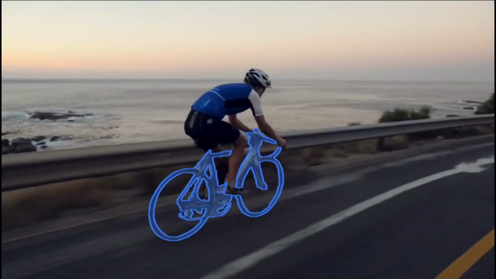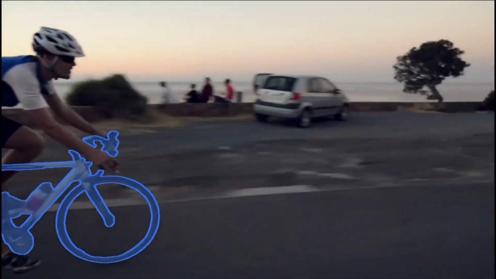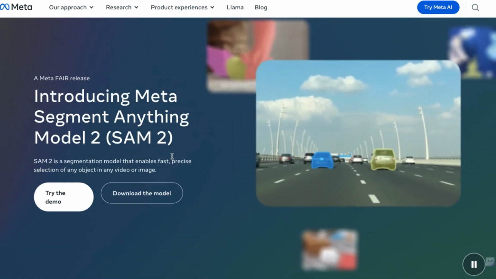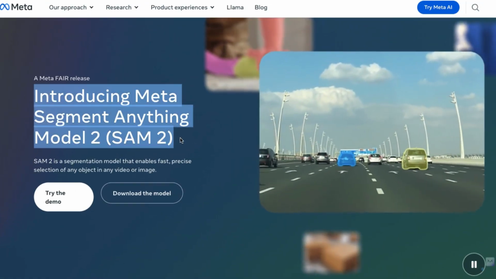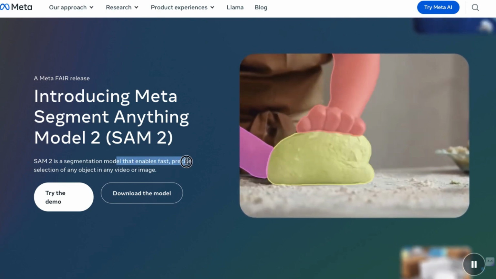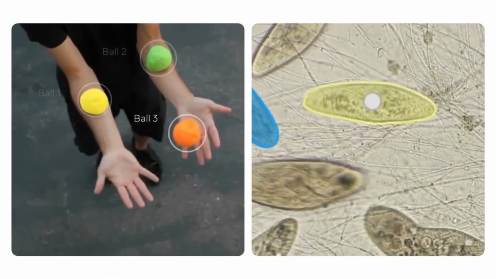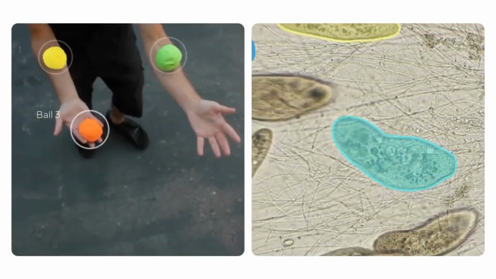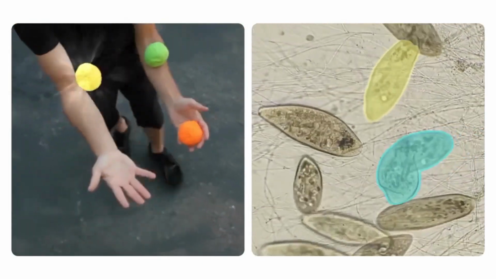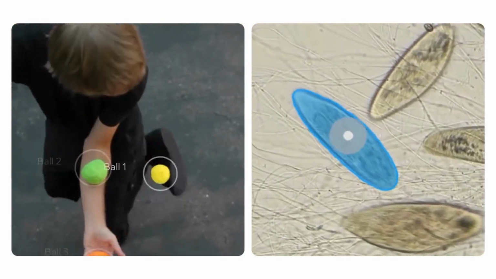Last year, Meta introduced SAM, which stands for Segment Anything model. The idea behind this model was to segment everything in an image with high accuracy across various classes, not just the specific ones the model had been trained on. Traditional segmentation and object detection models are trained to recognize and segment specific classes, like cars or people.